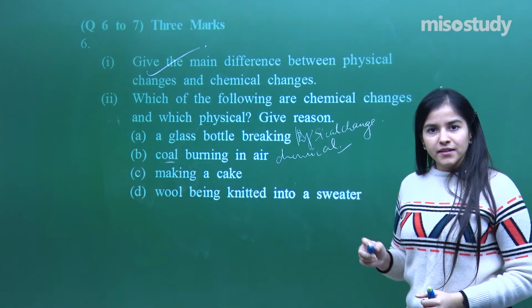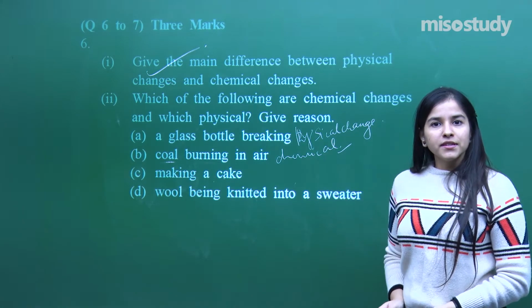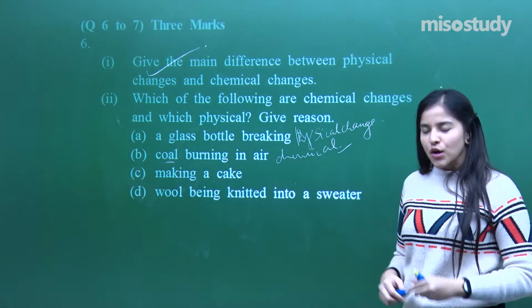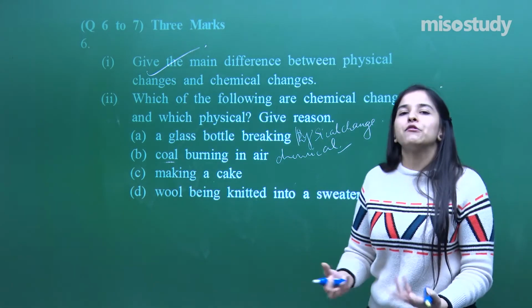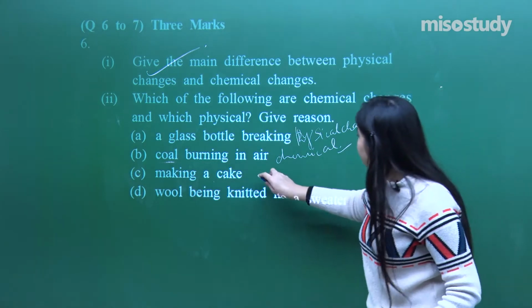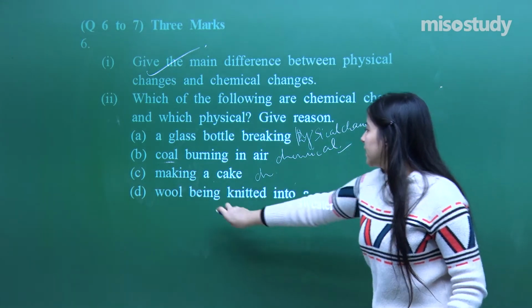Making of a cake. Can I undo this process? Can I again have a dough in my hand? No, I cannot. Once the cake is baked, a new compound has been formed by the heating process. And that is why this is also a chemical change.